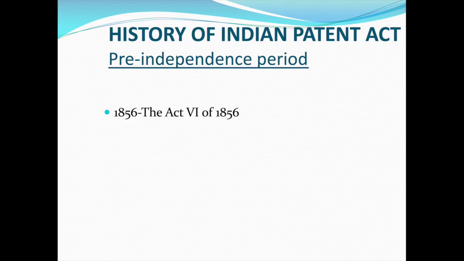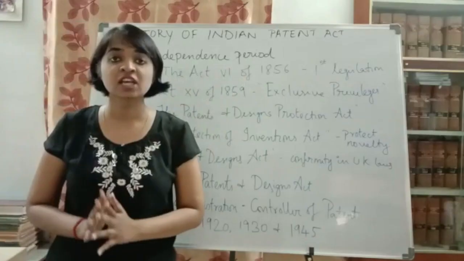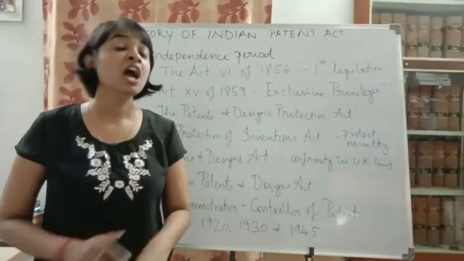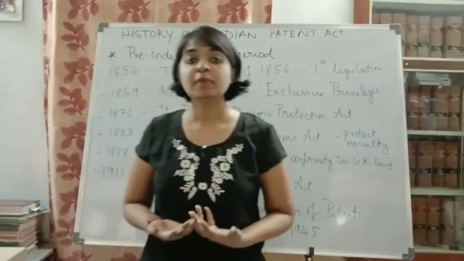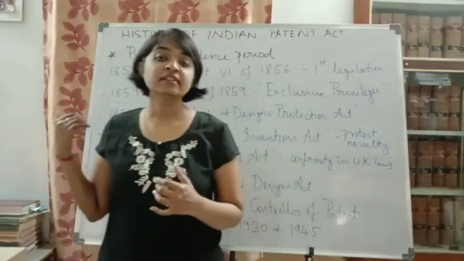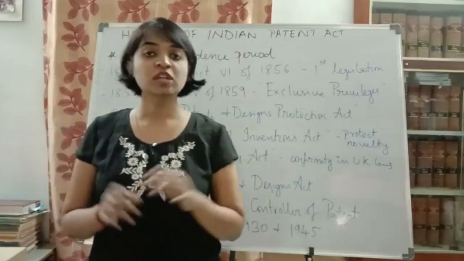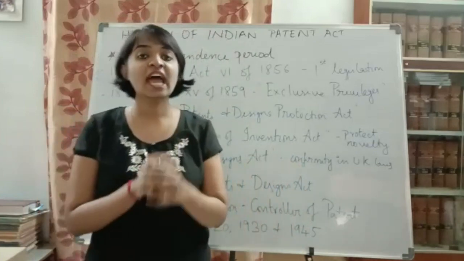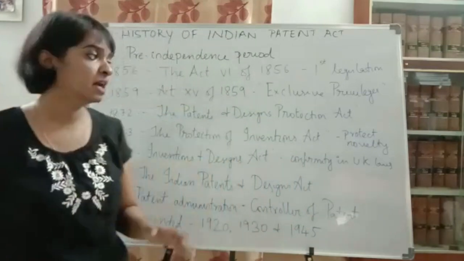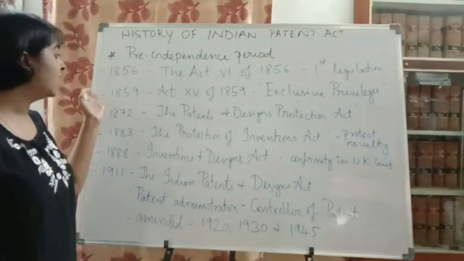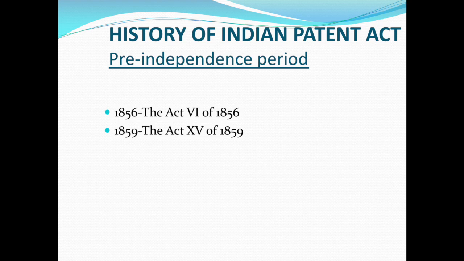That is the Act 6 of 1856. So this was the first legislation. However, when they passed this act, it was not with regard to the approval of the British Crown. So they had to repeal it at the same time itself. Then in the year 1859, the Act 15 of 1859 came up.